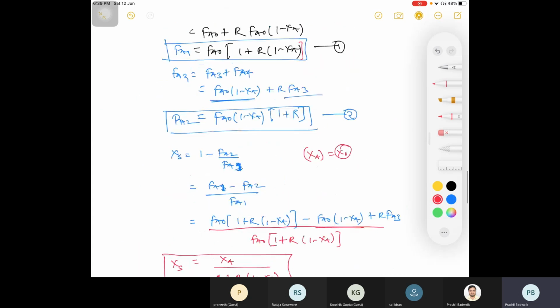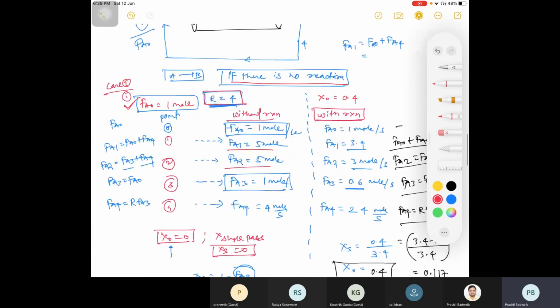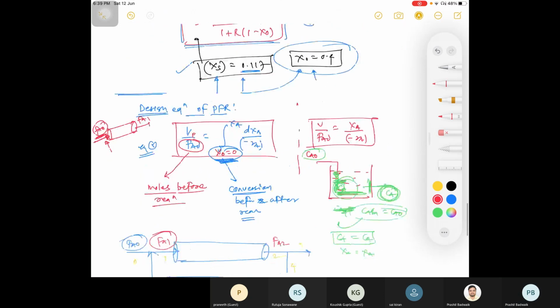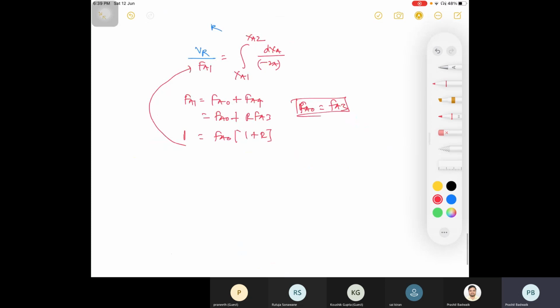Before reaction is what? Here, as I told you, consider these numerical values. See, your Fa0 is entering, your Fa3 is coming, that is equal to your Fa0 only. Then the second case is what? Your Fa1 is basically Fa0 plus Fa4. If you substitute this value here before reaction, you will get this value, right? Fa1 is your Fa0 times 1 plus R.